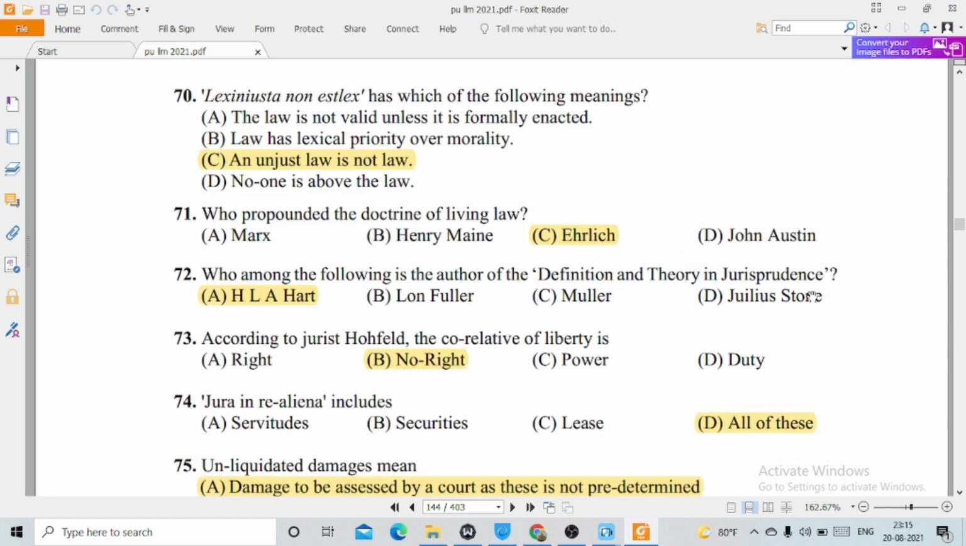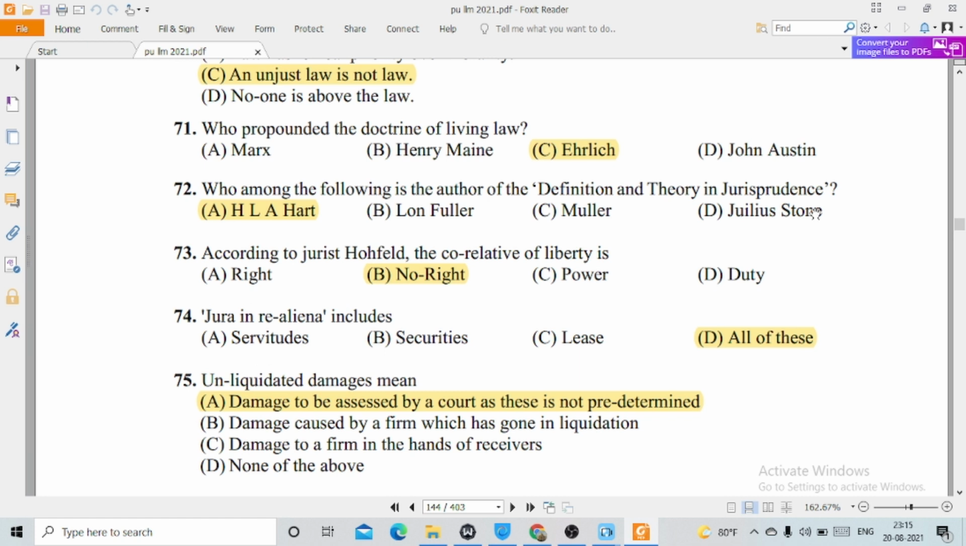72, who among the following is the author of Definition and Theory in Jurisprudence? This is option number A, H.L.A. Hart. 73, according to jurist Hohfeld, the correlative of liberty is option number B, no right.